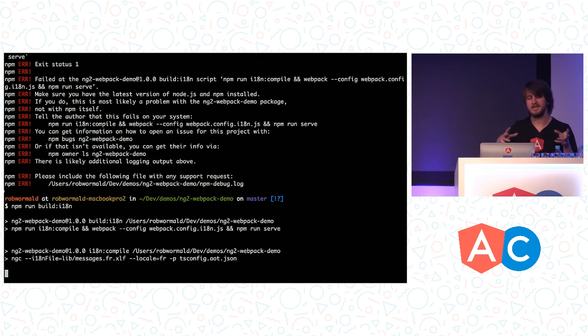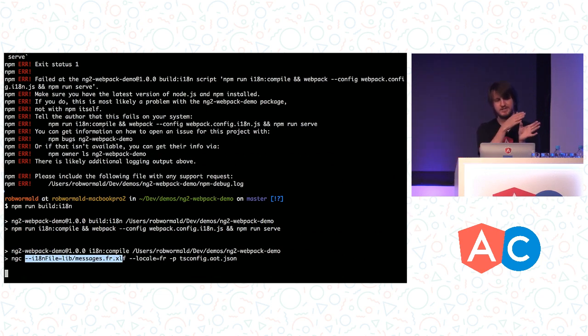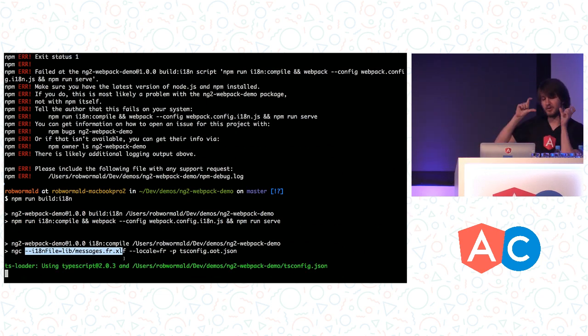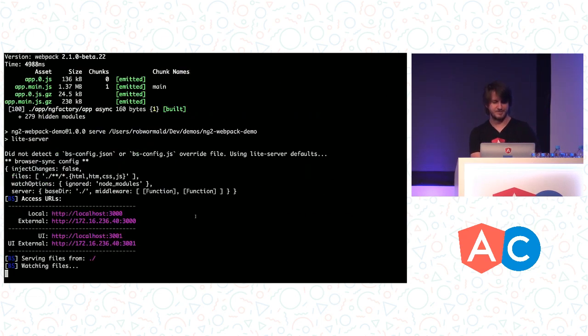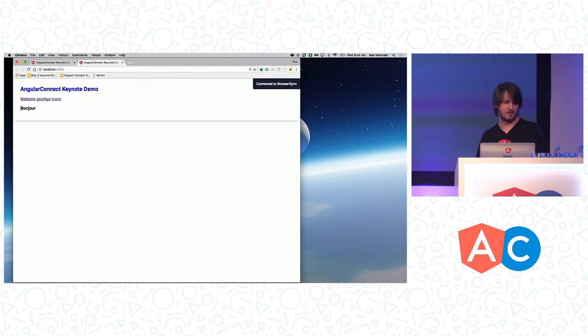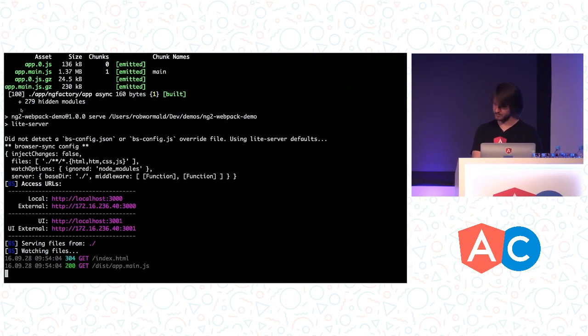So we're running the ngc compiler, and we're saying this is the translation file I want you to use. It's going to merge these two things together, and anywhere it sees the English translation, it's going to replace it with the French translation. We can say locale there, and then we just give it a tsconfig. Again, this runs through Webpack. It's going to boot up, and now we've got bonjour localized. So now we have a French binary of our application that's set up and ready to go.